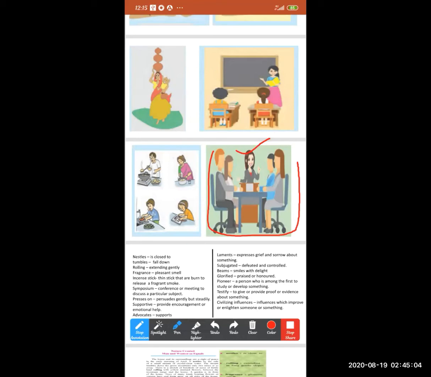The topic of that program is that nature created men and women as equal. So she went to her parents and asked them, and all these descriptions are written in this lesson.